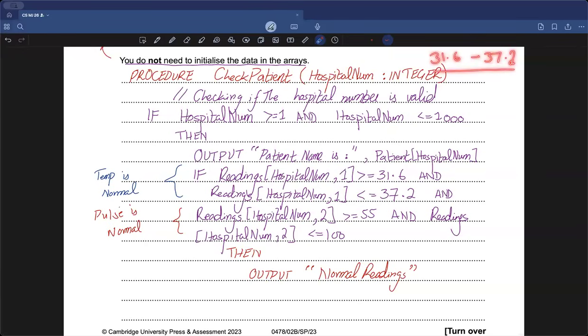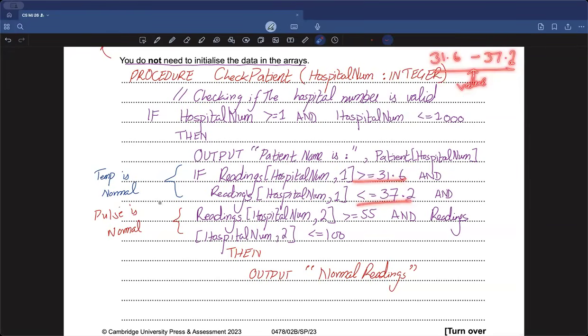So we know that the range is going to stay between these two, right? So how will I check this? I said that, okay, if the temperature is greater than or equal to 31.6 and at the same time the temperature is less than or equal to 37.2, this means that the value is within this range, right?